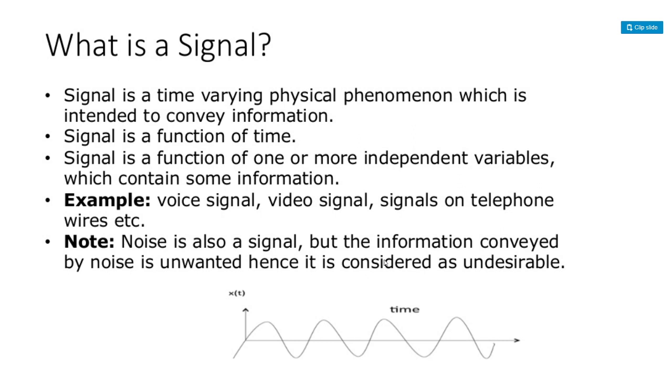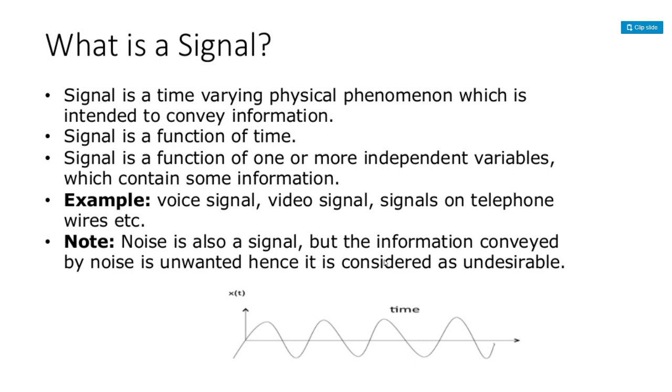A signal is nothing but a function of time. It can depend on one or more independent variables and is used to carry information. Signals or functions are functions of one or more independent variables which contain some information. Examples we have discussed: voice signal, video signal, signals on telephone wires, etc.